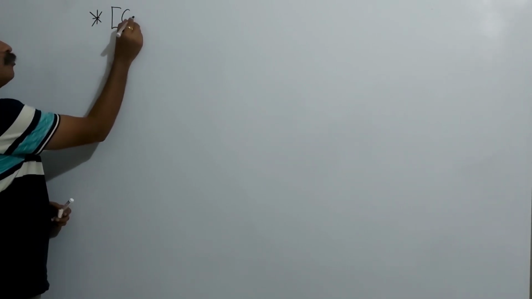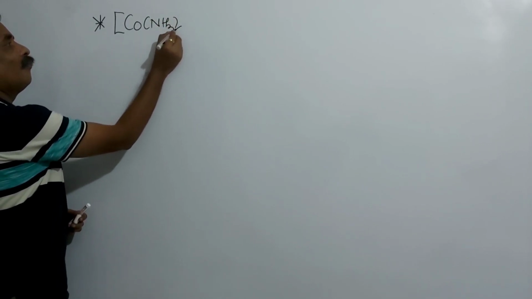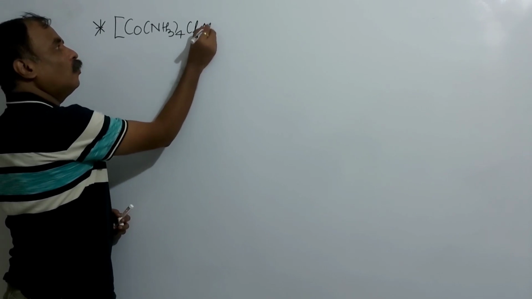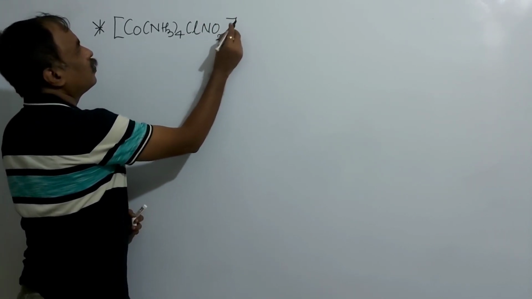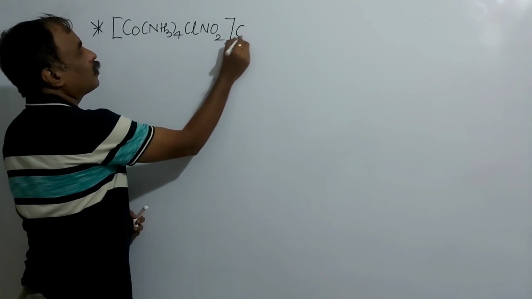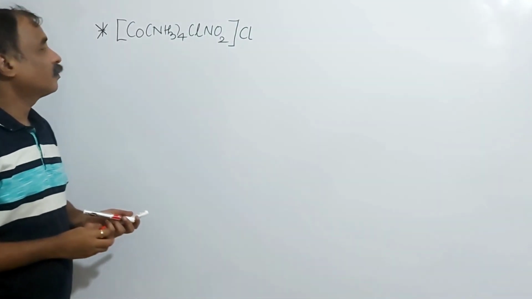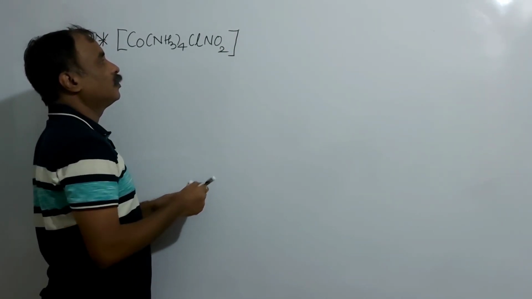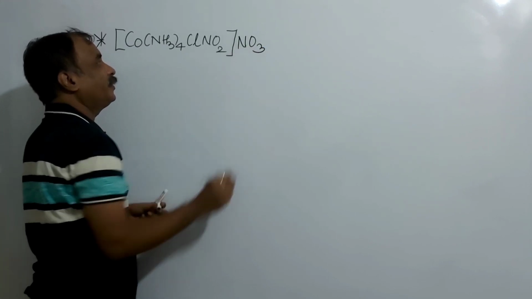I will take the complex of cobalt, Co(NH3)4 Cl NO2, chloride, NO3.